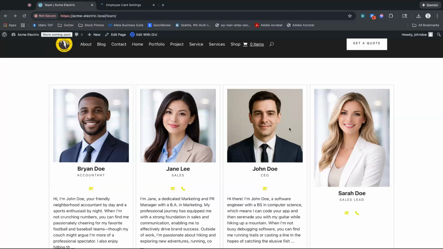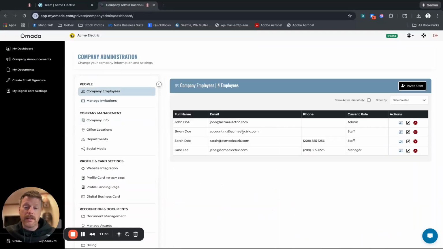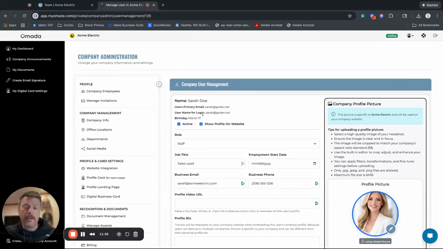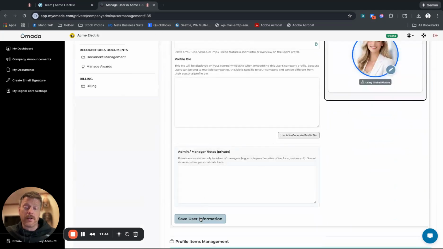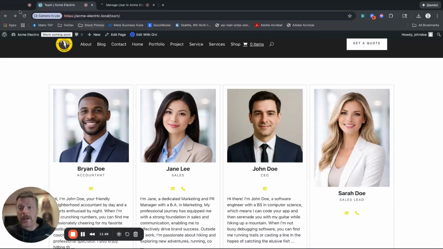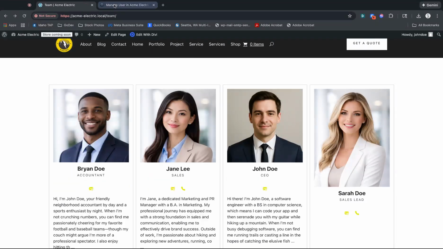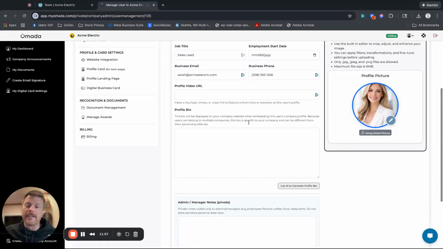All right. If you want to remove people from your website, all you have to do is go back into Omada, go into your dashboard, click on company employees. Let's say Sarah Doe is no longer with us. We can edit her profile. We can turn her off as active, or we can uncheck show profile on the website. Push save, and then in about 5 to 10 minutes, sometimes quicker, it'll refresh and she will be gone off the website. Okay, so that's how you manage, remove, edit, take care of what it looks like on your website.